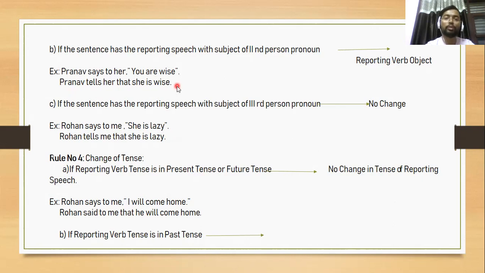Come to rule number three. Whenever the reported speech contains the subject of third person pronoun, there is no change. The subject will not change. So, Rohan says to me, she is lazy. Then she is the third person, and it will not change according to anything, either subject or object, because the reported speech has a third person and it will not change.